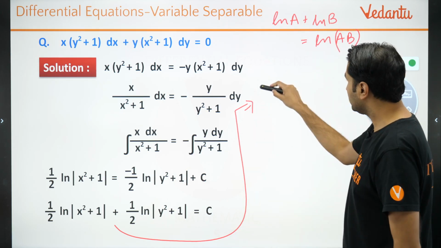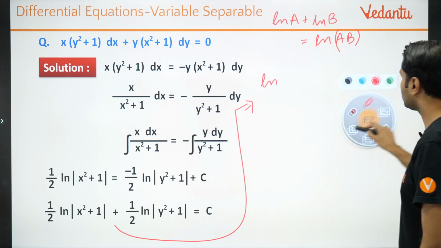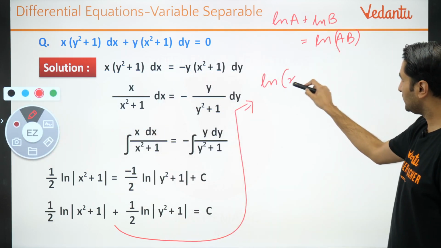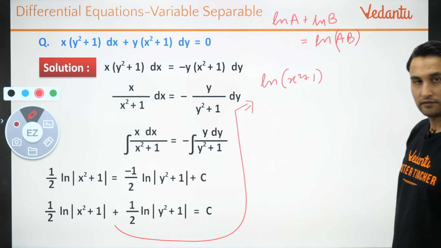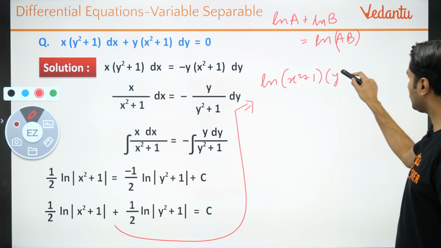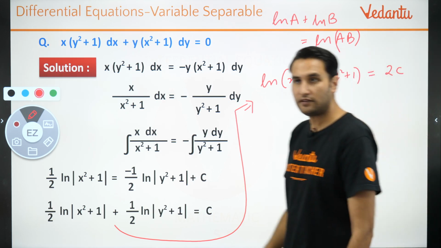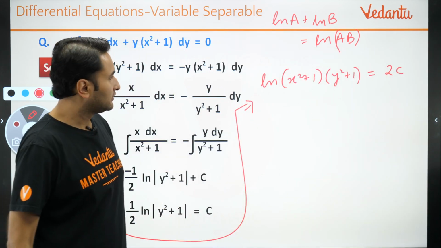उसको छोड़ दो. ये हो जाएगा ln of x square plus 1, ठीक है, multiplied by y square plus 1 is equal to 2c. Agree? Any doubt?